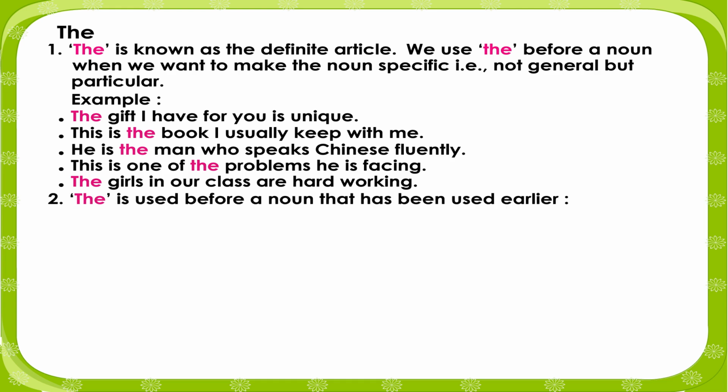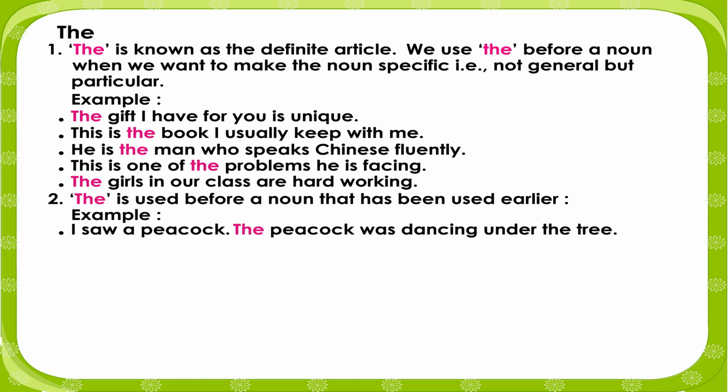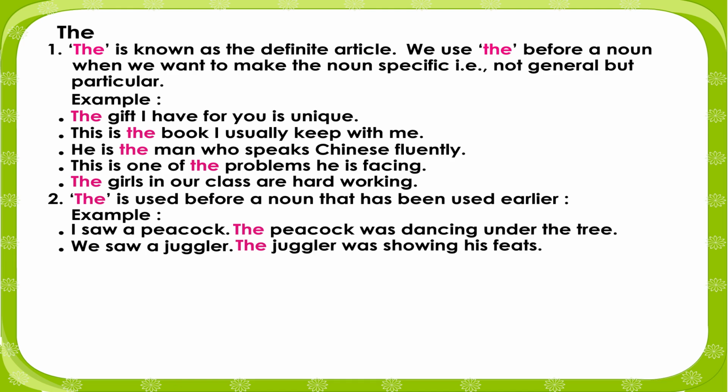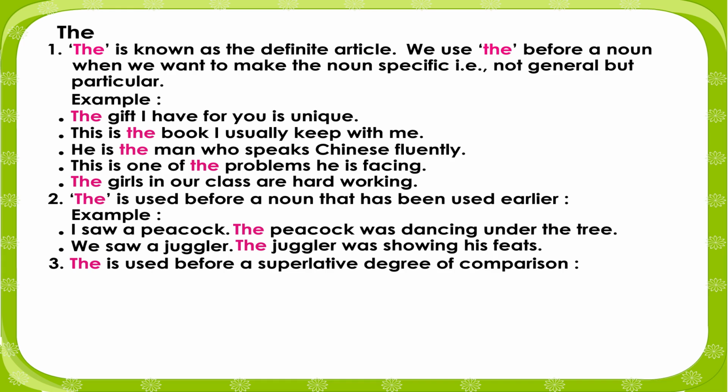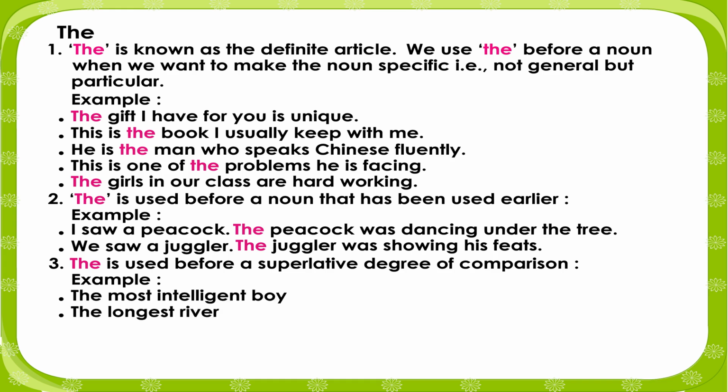2. The is used before a noun that has been used earlier. Example: I saw a peacock. The peacock was dancing under the tree. We saw a juggler. The juggler was showing his feats. 3. The is used before a superlative degree of comparison. Example: the most intelligent boy, the longest river, the highest peak of the mountain.